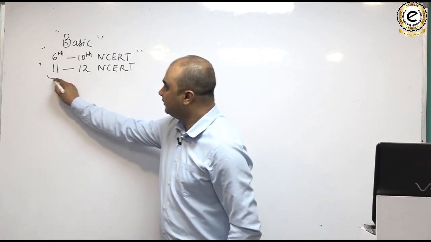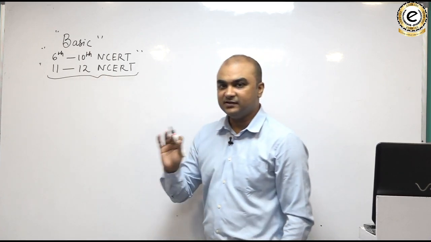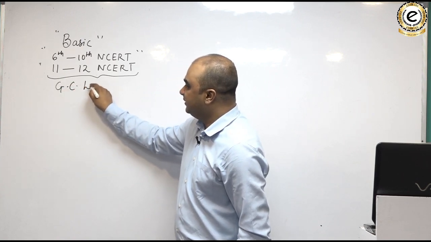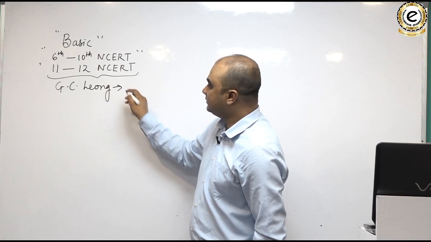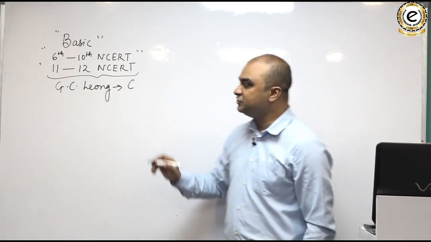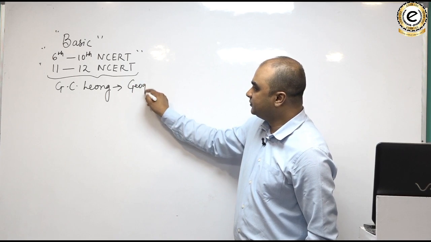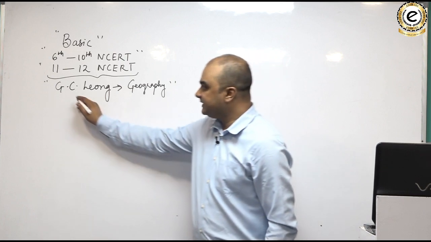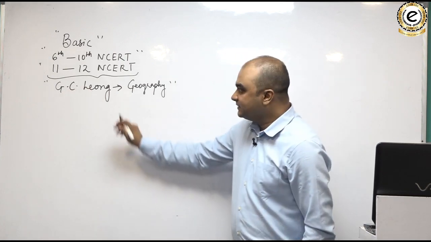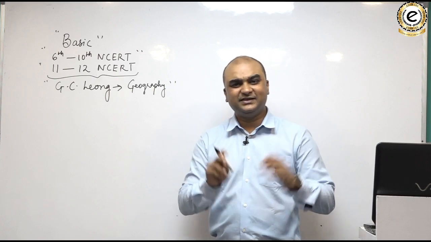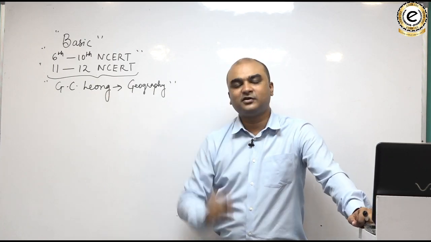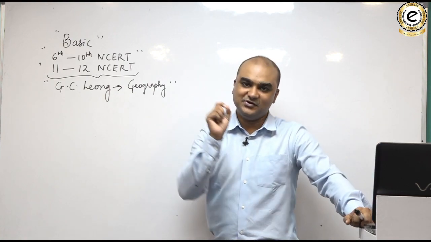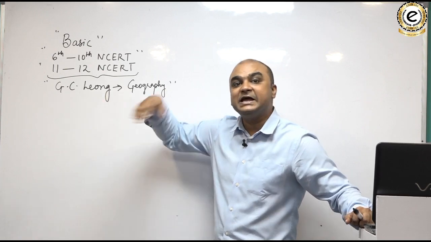Once you are done with this, then you should go for the G.C. Leong, Certificate in Physical and Human Geography. So you've got a geography book written by a Malaysian scholar. His name is Goh Cheng Leong. This is a very small book, not very thick. So if you read this book, then you will have further broadening of your knowledge with respect to geography as a subject.